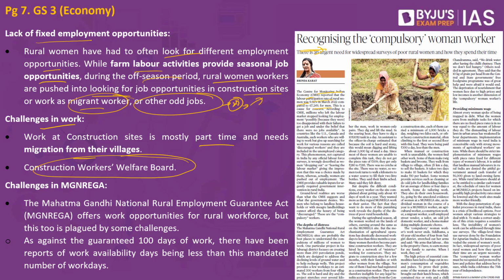The third major challenge is in terms of MGNREGA. The Mahatma Gandhi National Rural Employment Guarantee Act offers work opportunities for the rural workforce, but this too is plagued by some challenges. As against the guaranteed 100 days of work, there have been reports of work availability days being less than the mandated number of days. If 100 days of work is what they have to be provided, these women are not provided 100 days of work, and even if the work is provided, some of it is physically challenging.